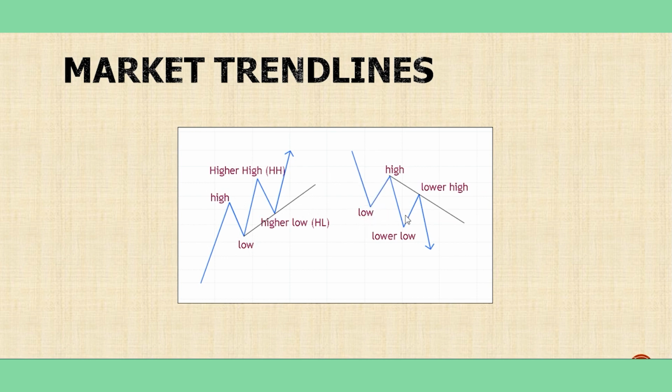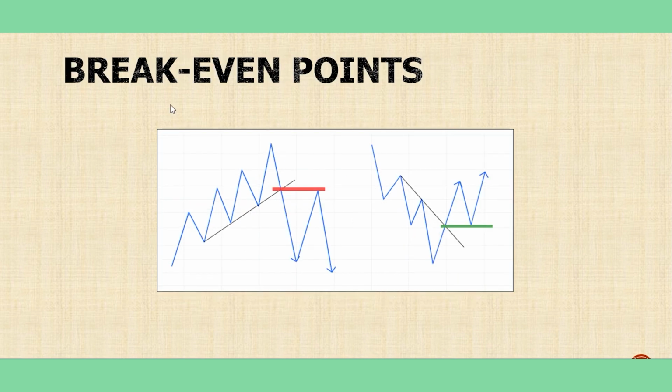We are forming lows, lower lows, highs, and lower highs. What are break-even points? When I have a trend line, the price goes up, and with these two points, I have a trend line. The third time that the price hits this line, I expect that the price will go up from this point. It goes up, it goes down.